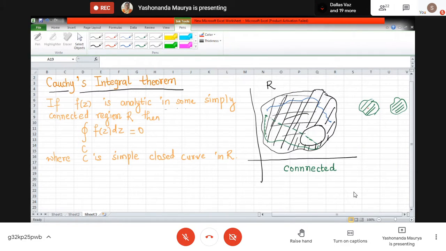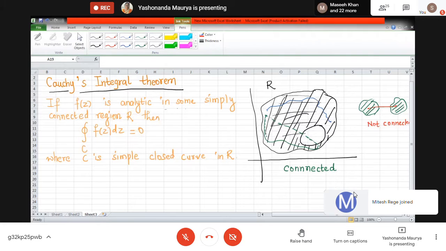if I'm taking 1 point here and 1 point here, then there is no way that I can draw a path which will be totally contained in the region. So this is said to be not connected. Okay. So first we have understood what is connected and what is not connected.